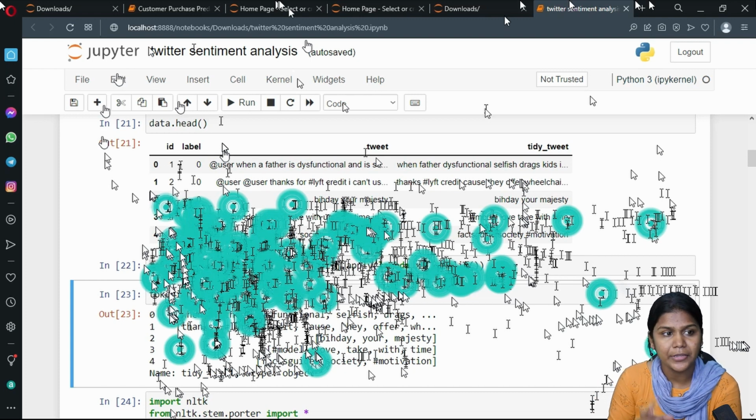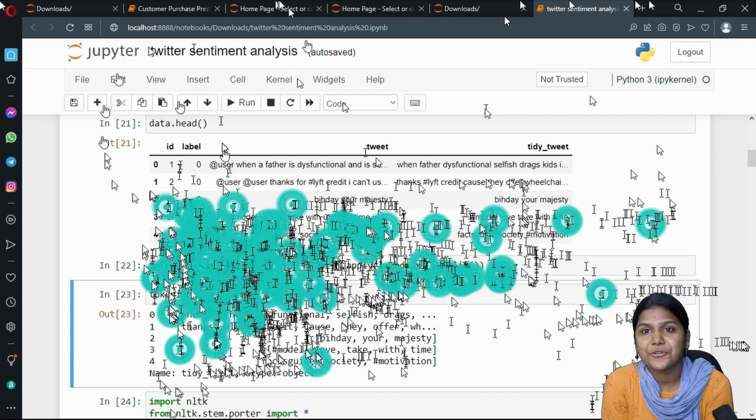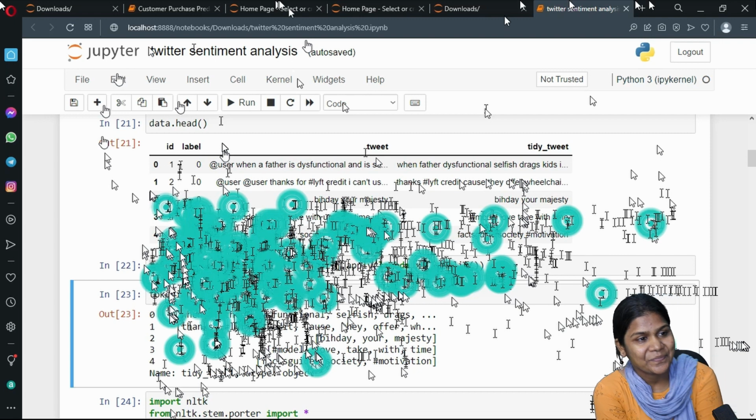What is this module used for? To split the data. Once again I am asking you a question, why do we have to divide the data? Who is going to give me the fastest answer?